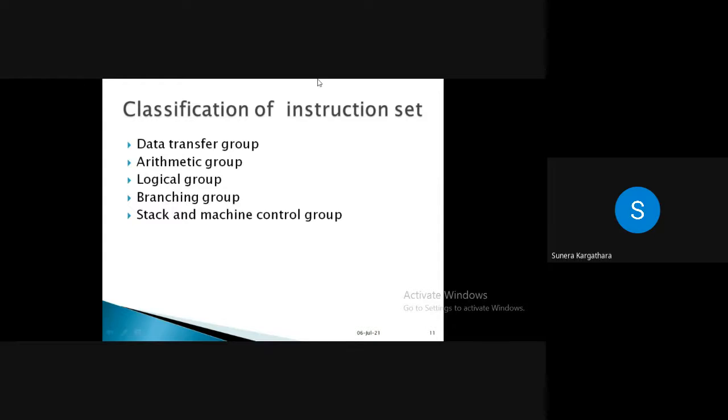Now, depending upon the instruction that you are using, which operation will be performed by this instruction, depending upon that we have 5 groups of instruction. This classification is somewhat known to you, but try to understand that classification of instruction cannot be by one means, कि सिर्फ हम लोग इसको ऐसे ही classify कर सकते हैं, ऐसे नहीं है. It may be another possible way to classify your instruction set, but this is one possible way.